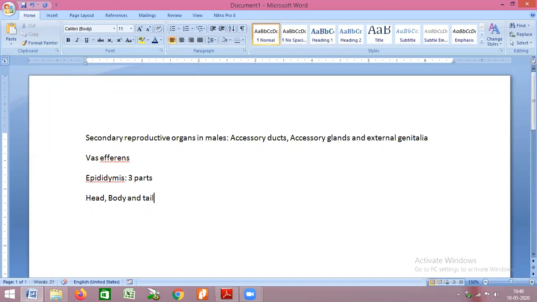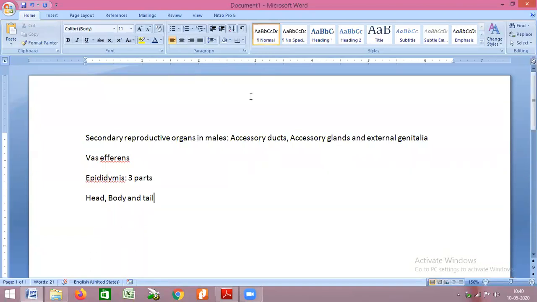The head of the epididymis is connected to vasa efferentia, so sperm enters the epididymis through vasa efferentia. First of all, let us see the function of the epididymis. Epididymis is basically responsible for storage of sperm, and when the sperms are stored in the epididymis, they attain maturity or motility.